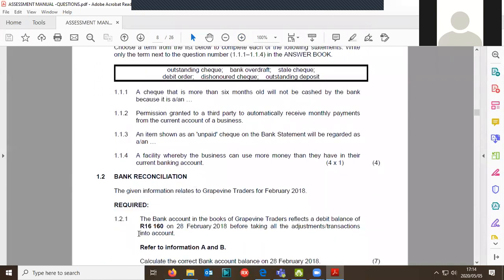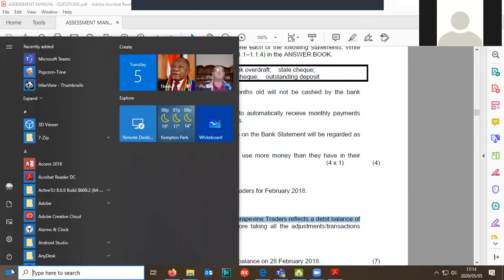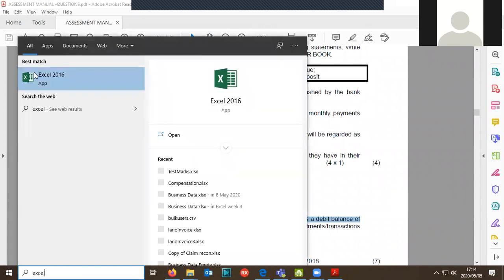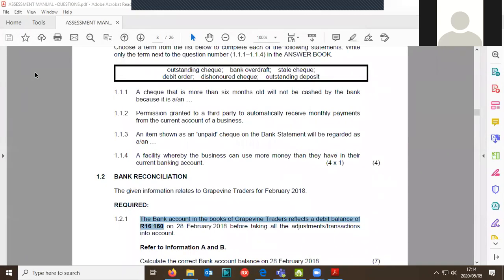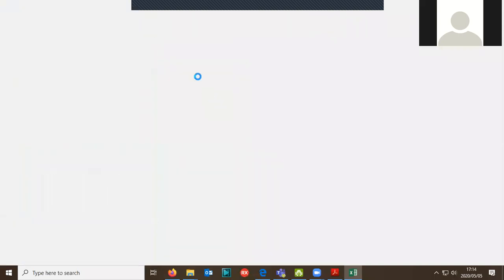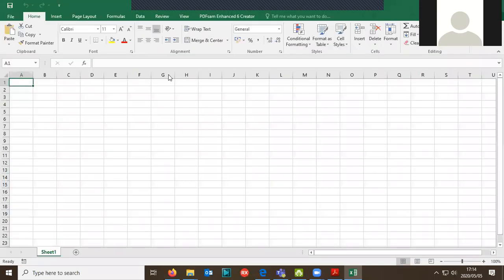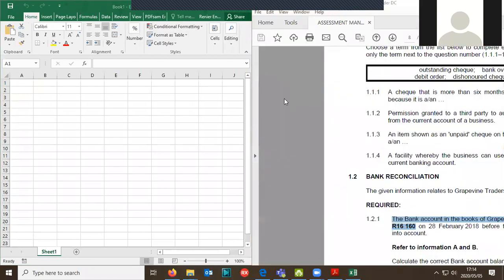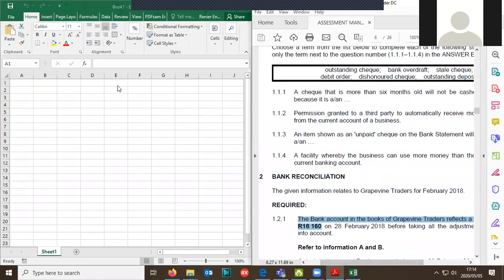So we start off with 16,160. That's what's in our bank account at this stage. And let's do this like we used to do. Let's just flesh it out in Excel. All right, almost there. There we go. We put that on this side, and we put that one on that side. So we start off with a positive bank balance of 16,160. That would be our balance at the end of the month.